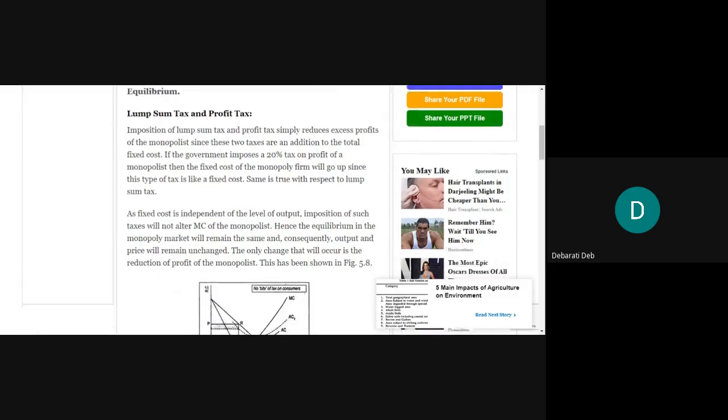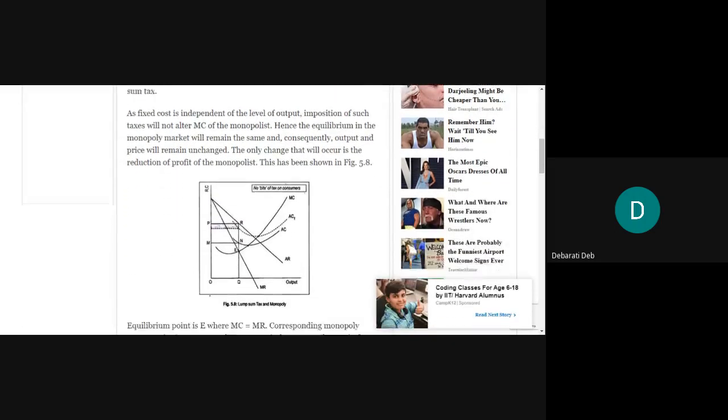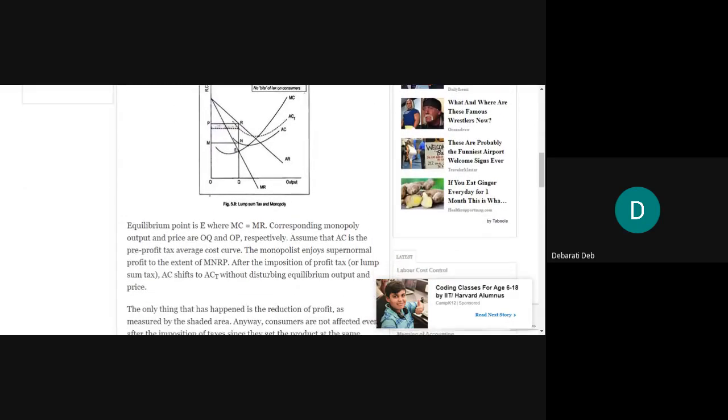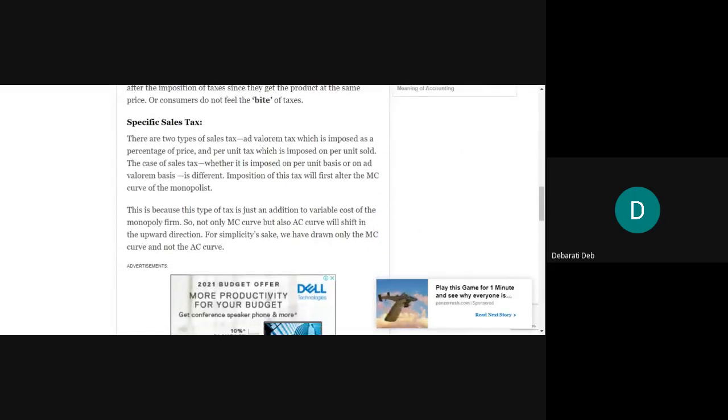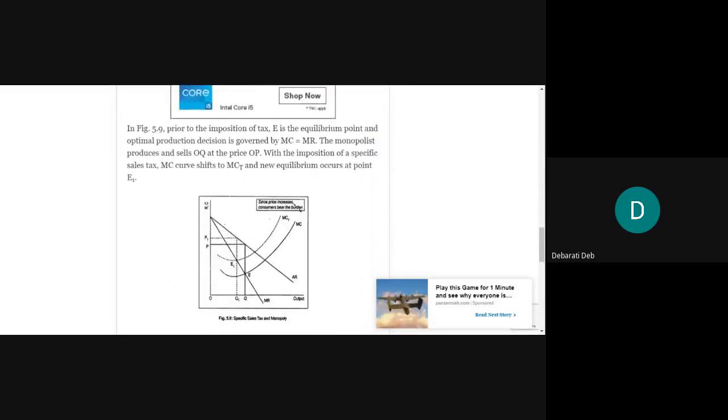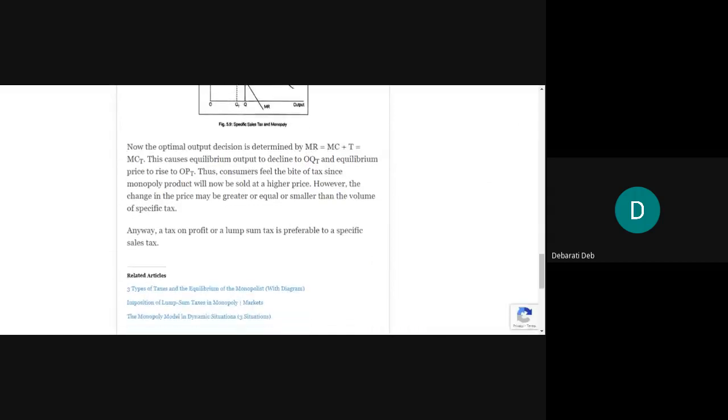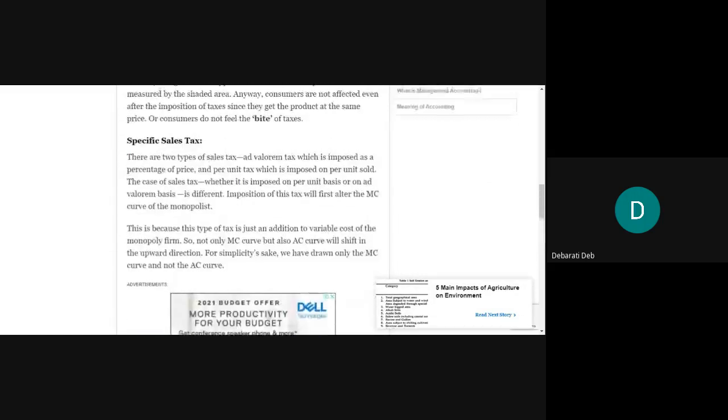So lump sum tax and profit tax will show the monopolist an increase in the fixed cost, but a specific sales tax will compel the monopolist to experience a shift in the marginal cost curve, because here there will be a direct impact on the volume of the output, and thus the marginal cost curve will shift in the upward direction. You may draw the diagram or you may not. I give you a question, and accordingly you prepare the answer from this link.